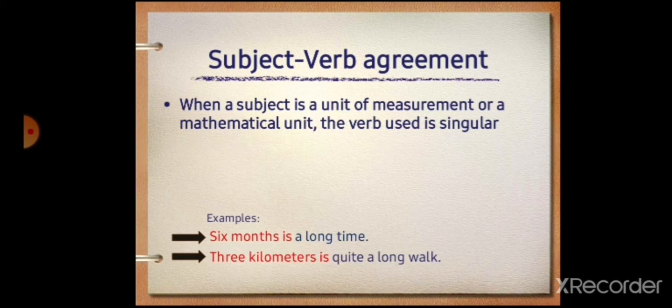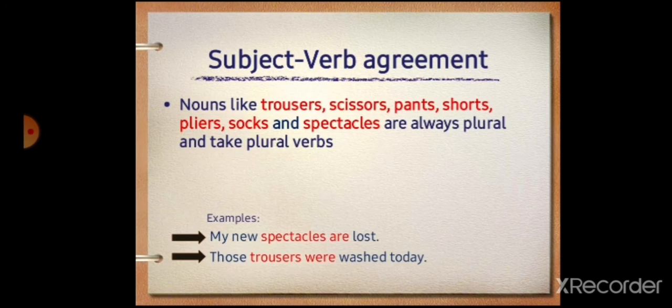When a subject is a unit of measurement or a mathematical unit, the verb used is singular. Six months is a long time. Three kilometers is quite a long walk.